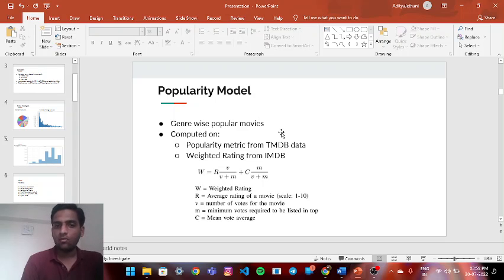Popularity model. What this implies is that the popularity of the movie is computed mathematically, with the weighted rating from the IMDb and TMDB websites.